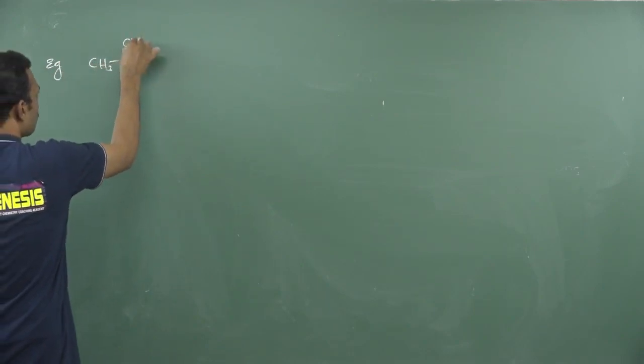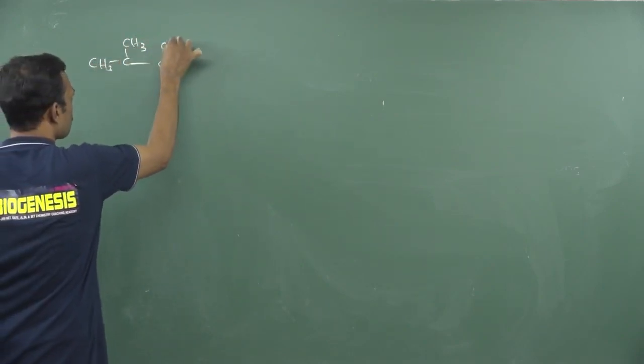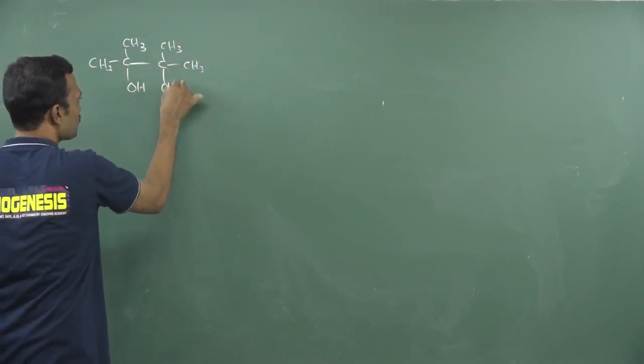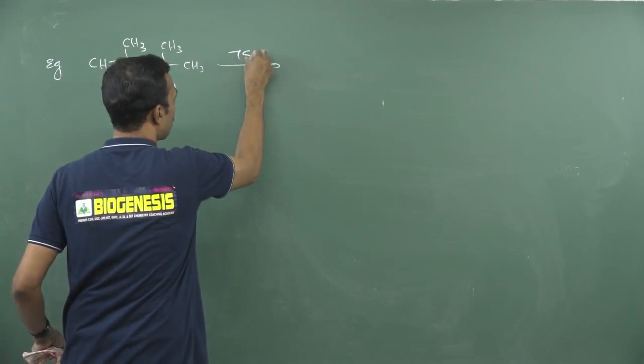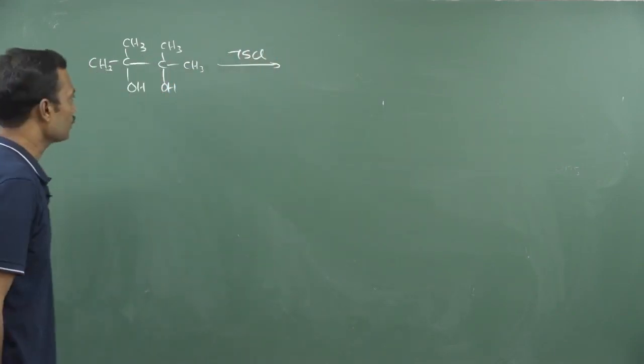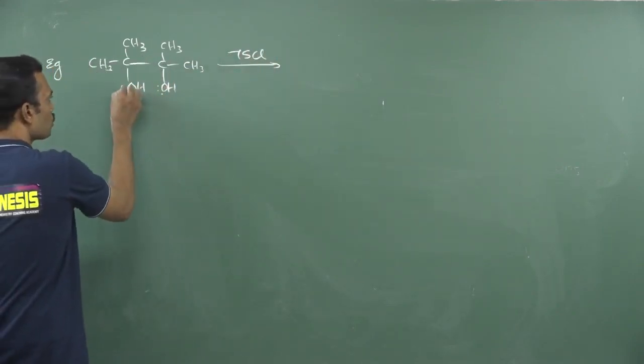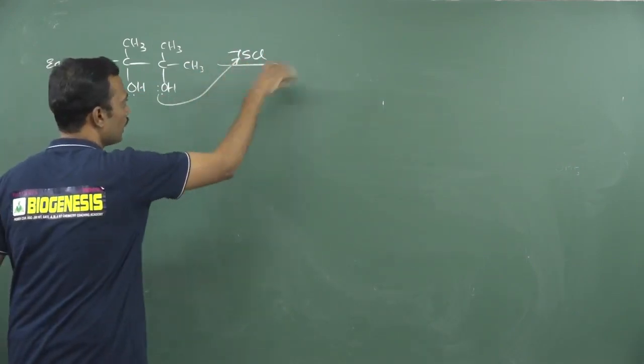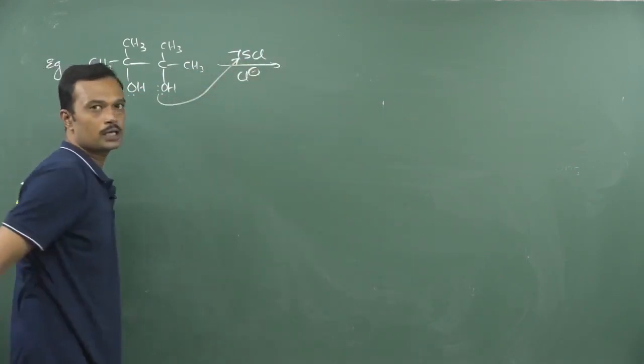Suppose, see here, I have given a carbon with 2 methyl groups, and here also a carbon with 2 methyl groups. Now there is a hydroxy group present like this. It is combined with tosyl chloride, one equivalent. So now these two hydroxy groups are completely symmetric, so any one will attack on this tosyl and chlorine will be removed in the form of Cl minus.